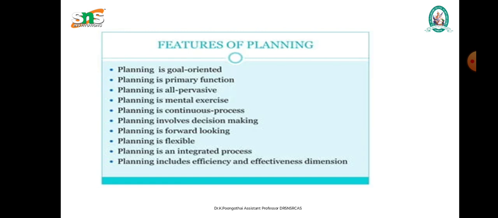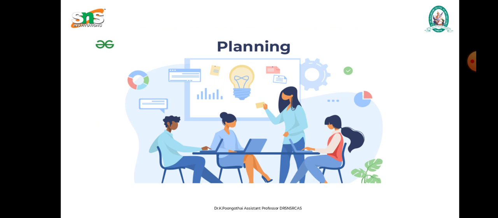The next one is that planning is an integrated process; it is connected with one another. From one situation to another situation, we have to make use of planning. The next one is that planning includes efficiency and effectiveness dimensions. Each and every planning step has its own effectiveness and dimension. Planning also makes things perfect, and it gives optimism.